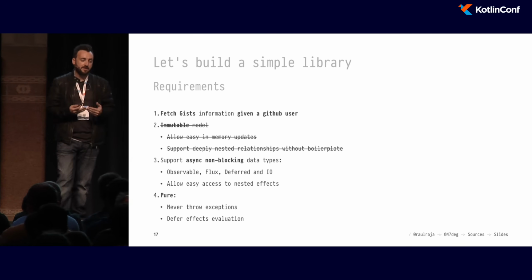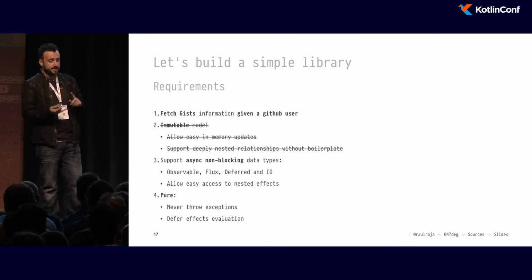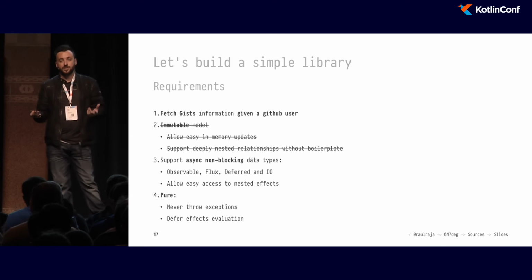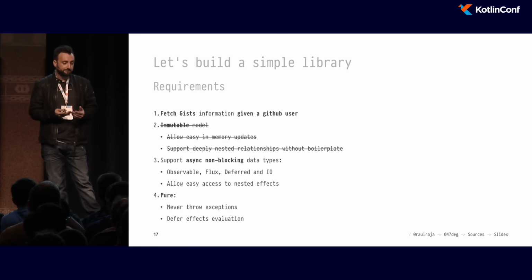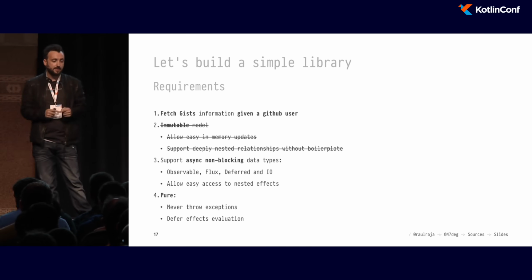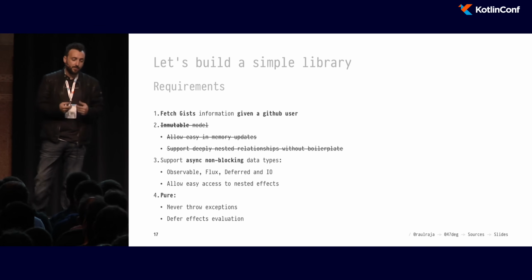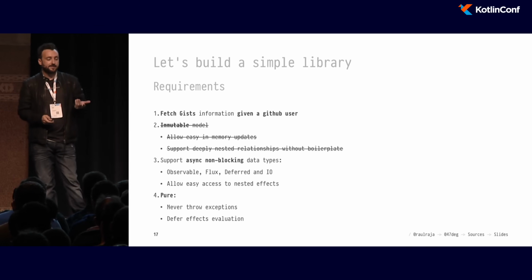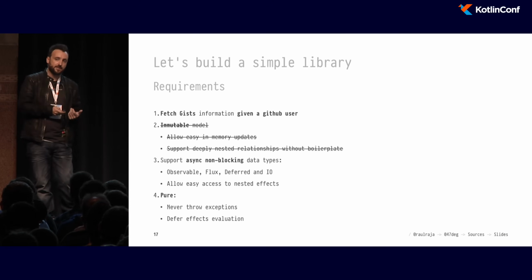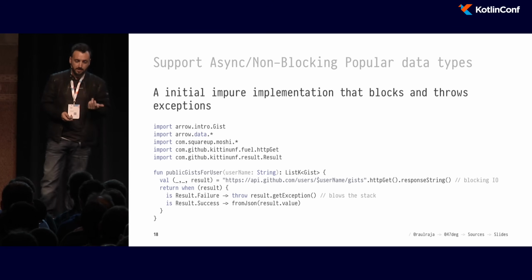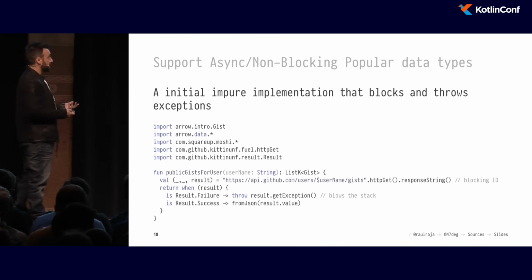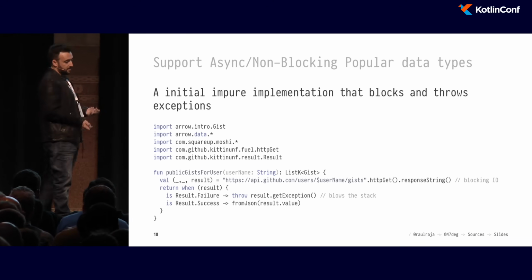So great, we now have an immutable model. It allows easy in-memory updates, and supports deeply nested relationships, which is great, because otherwise we would have to call copy and do all that kind of chain nesting if we didn't have something like this. But we still have a ways to go. So the next thing is that we actually need the functional requirement. How do we go to GitHub, and how do we fetch that information? So the naive implementation for that, which is impure and throws exceptions, might look something like this.